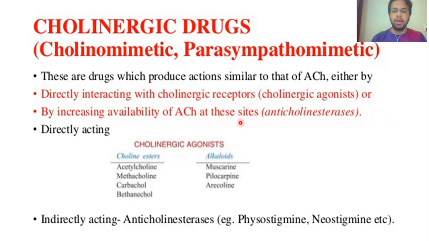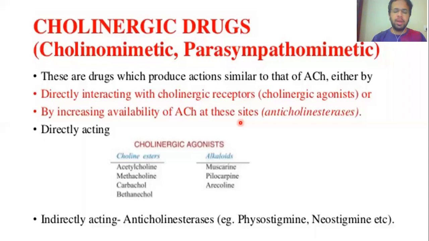So they are indirectly increasing the action of the acetylcholine in our body by inhibiting the acetylcholinesterase enzymes which break down the acetylcholine. So therefore we call these type of drugs the